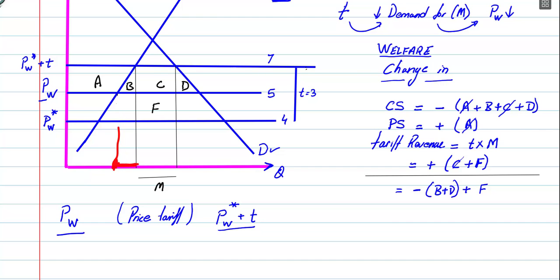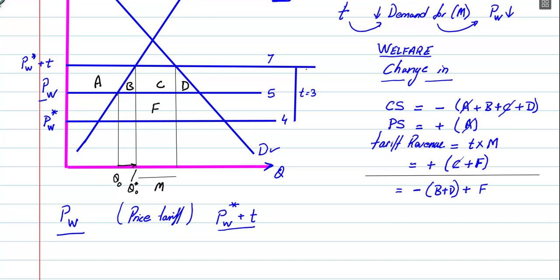So that is a distortion loss. Before the tariff was imposed, this is how much the country was producing, and after tariffs were imposed, there was an increase in production at home by this amount.